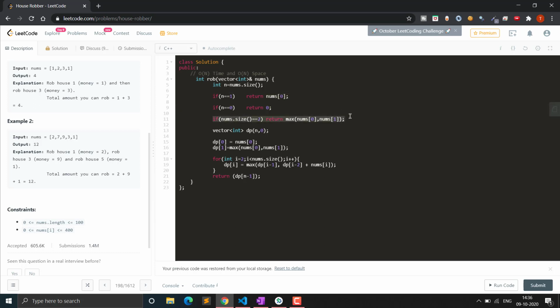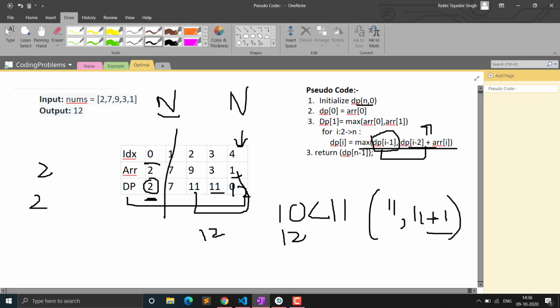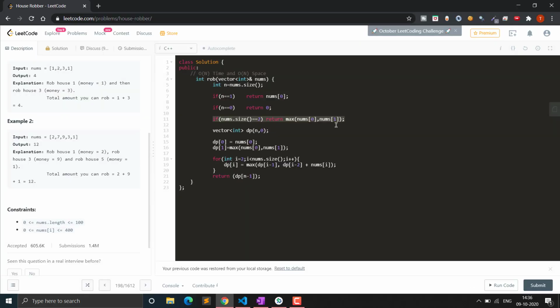If we have two elements, then we have two options: either we include the first element or we include the second element. So we check for that condition. If the size of the array is 2, then we can simply return the max of both elements, the 0th index and the first index.